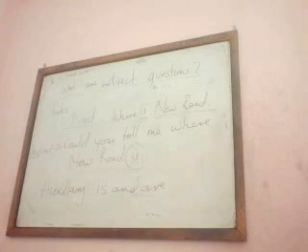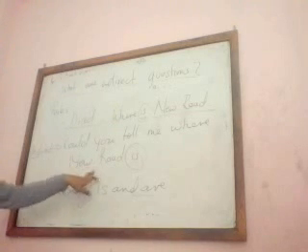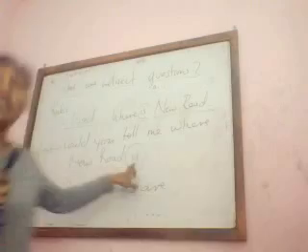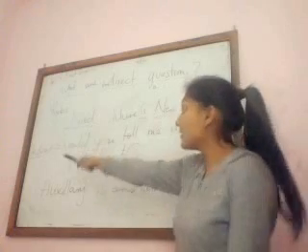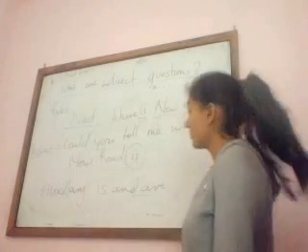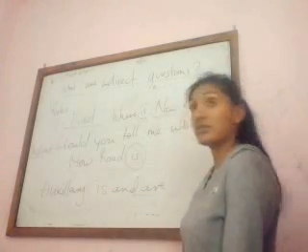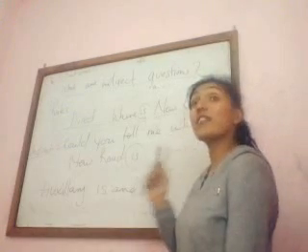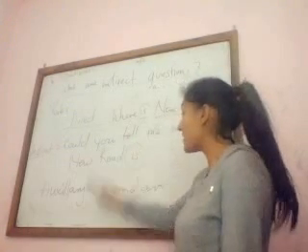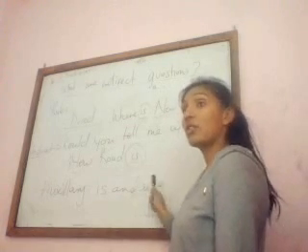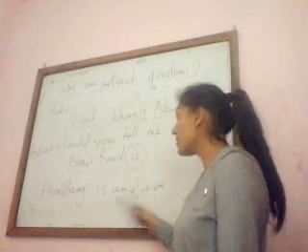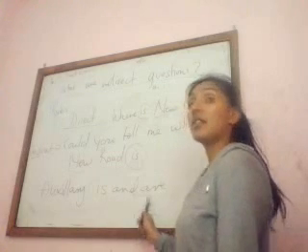That's wrong, because in indirect questions, the auxiliary verb comes after the subject. And this rule applies to which auxiliary verbs? Is and are.